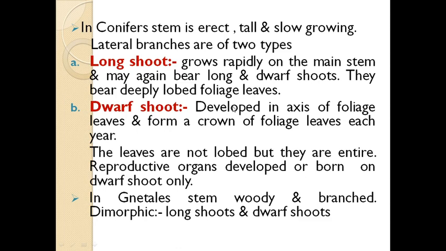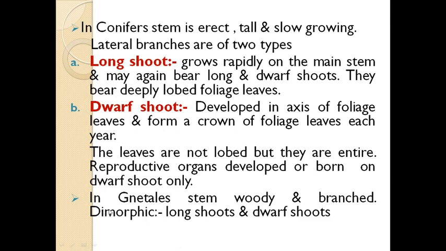The dwarf shoots develop in the axils of the foliage leaves and form a small crown of foliage leaves each year. The leaves are not lobed, but entire. These dwarf shoots also produce the reproductive organs. Remember, students, the reproductive organs are borne on dwarf shoots only.